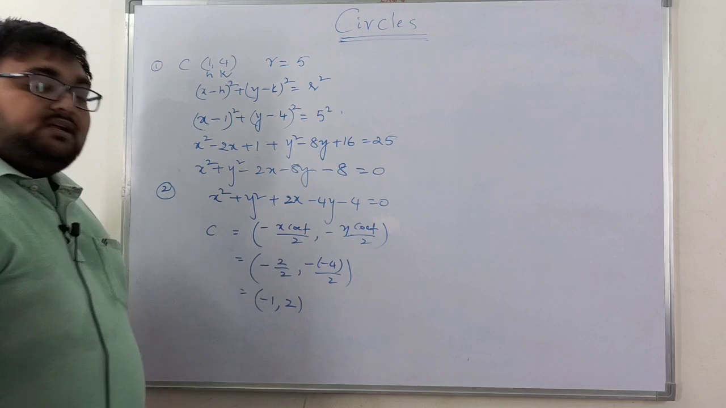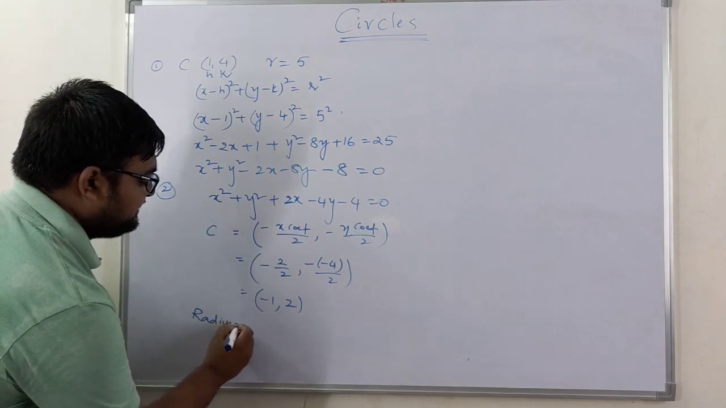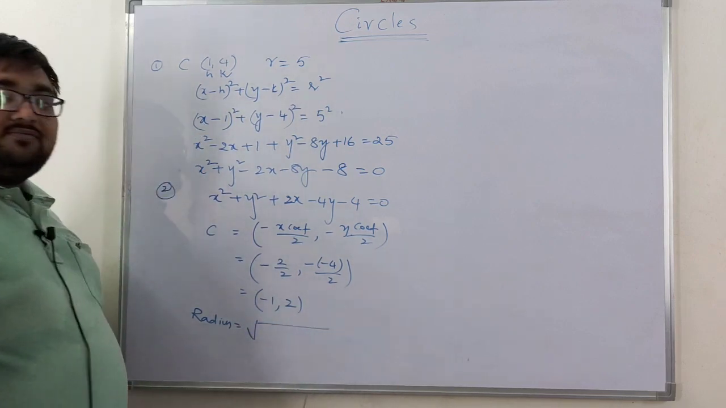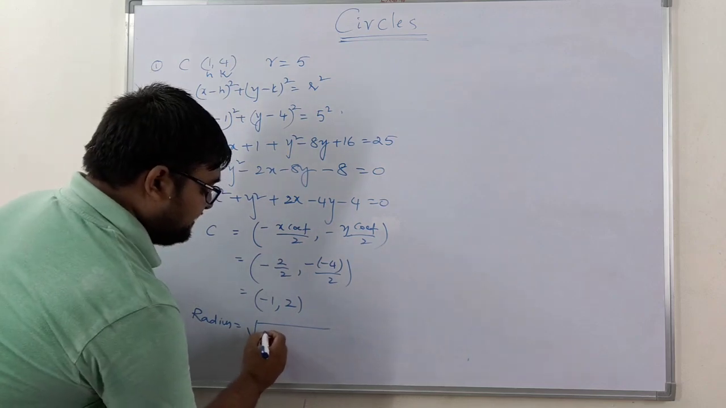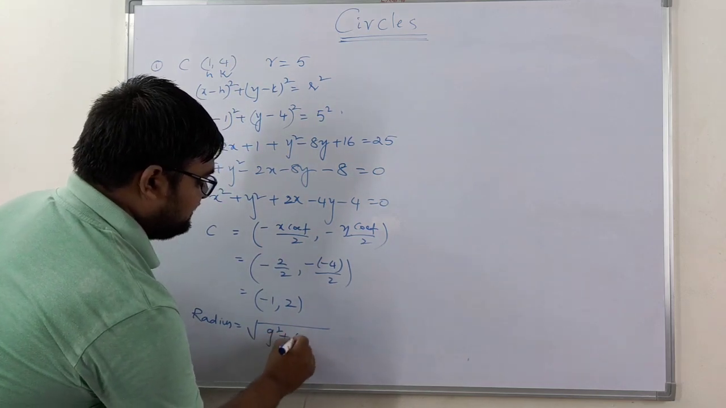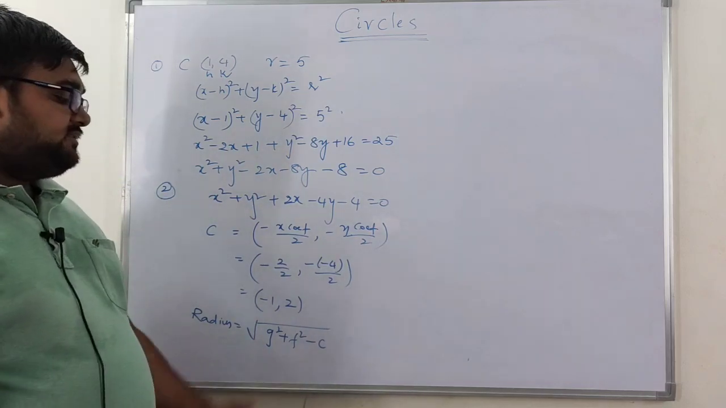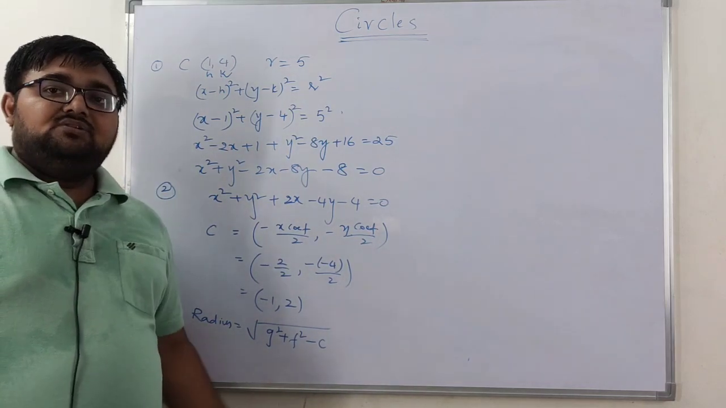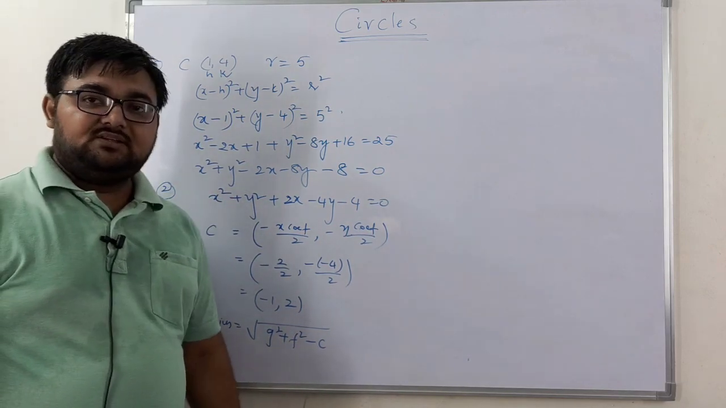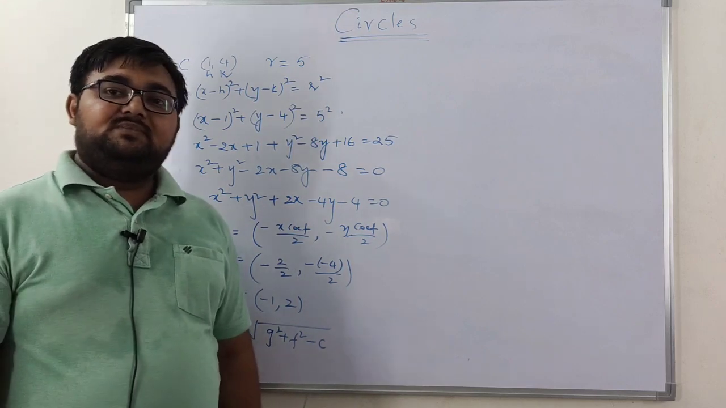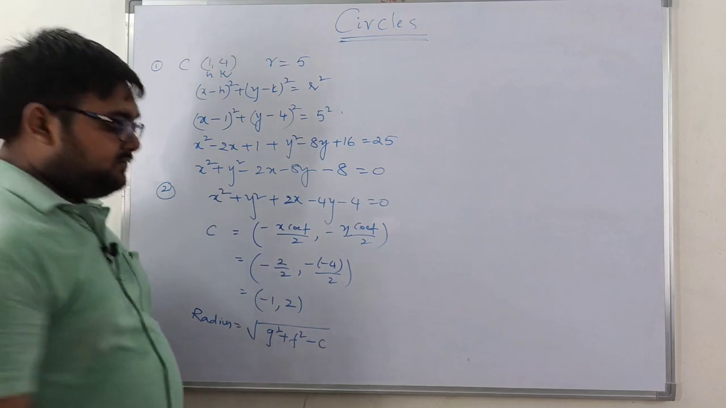Now let us find the radius. So what is the radius formula? Square root of g square plus f square minus c. Whenever you have an x square coefficient other than 1, then we have to use the other formula. What is that? Square root of (g square plus f square minus ac) by mod a. Now we are going to apply this.